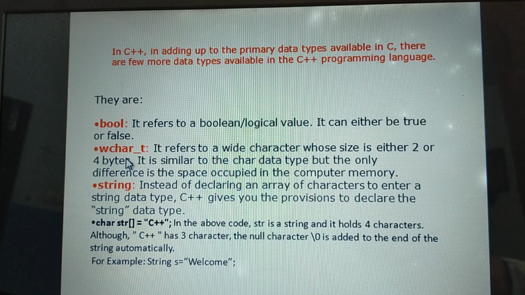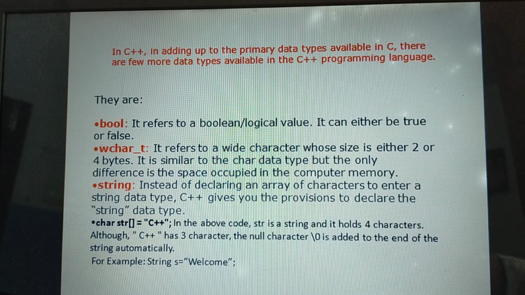Next additional data type is wchar underscore t, that is wide character. It is similar to the char data type, but the only difference is that here we can use space. In the char data type we should not use the space.